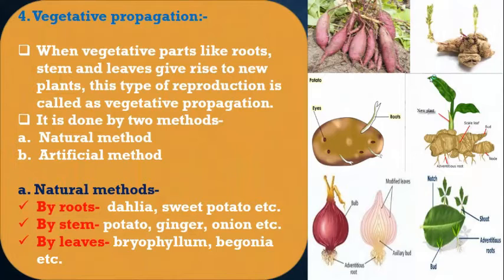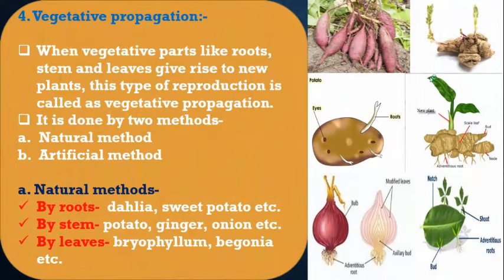So these natural methods occur by the root, stem and the leaves. If you see the sweet potato or the dahlia, through these roots only, the plants give rise.